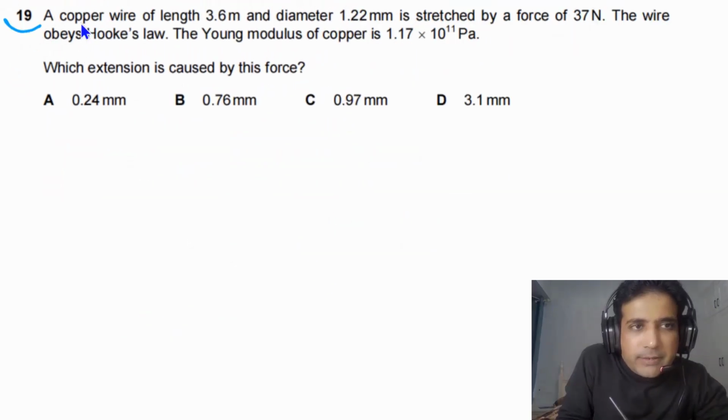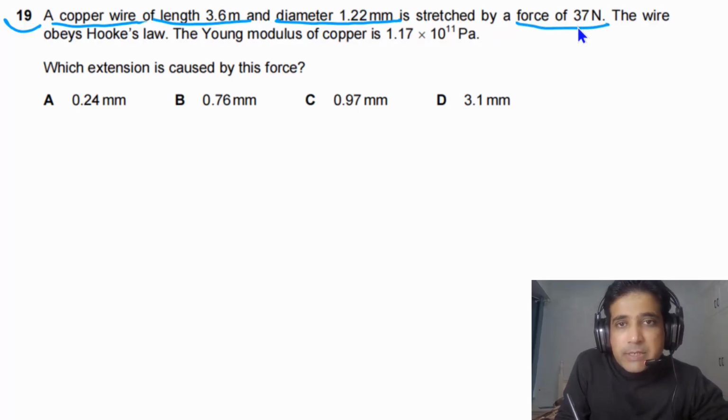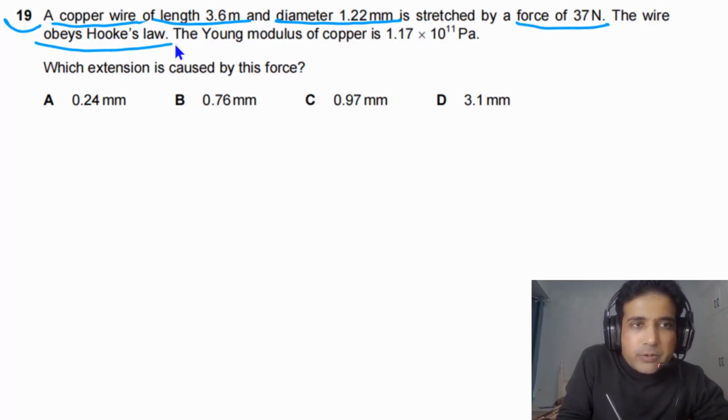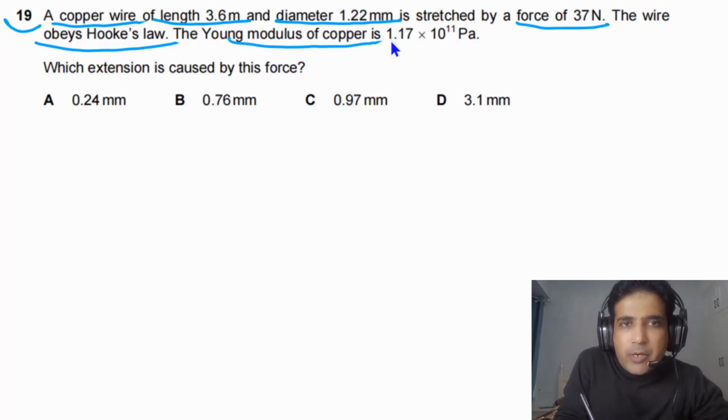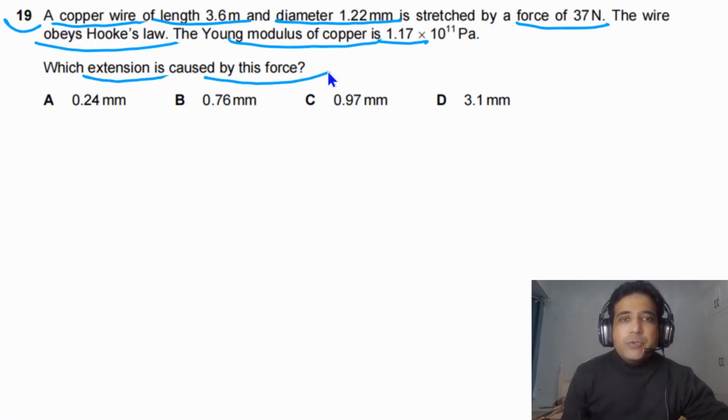For question number 19, we are given a copper wire of length 3.6 meters and diameter 1.22 mm, stretched by a force of 37 newtons. The wire obeys Hooke's law. The Young's modulus of copper is 1.17 times 10 to 11 Pascal. We need to find the extension caused by this force. So quite a straightforward question. Simply you need to use Young's modulus.